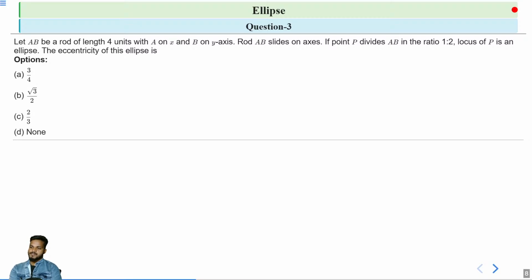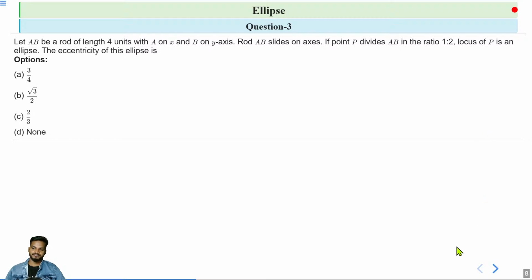Anyone? Which answer is correct? Which option is correct?